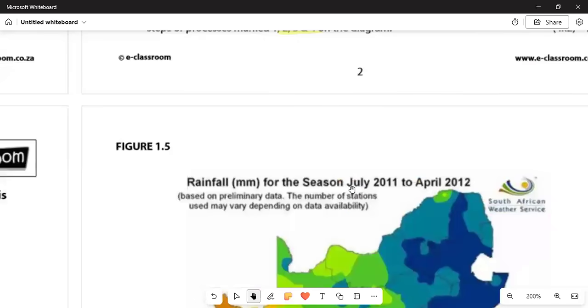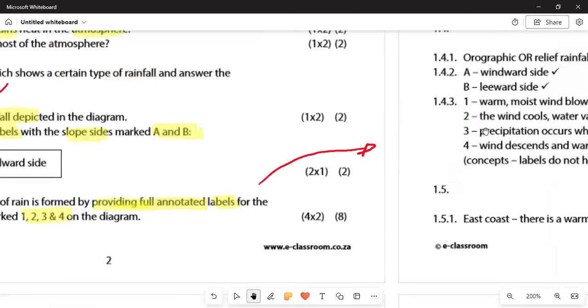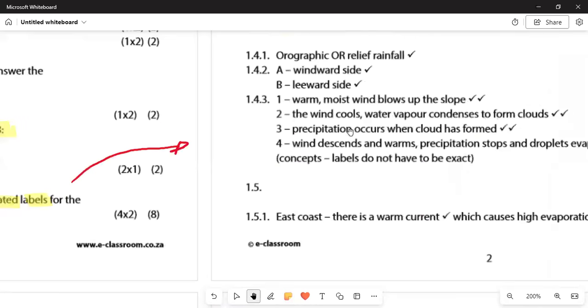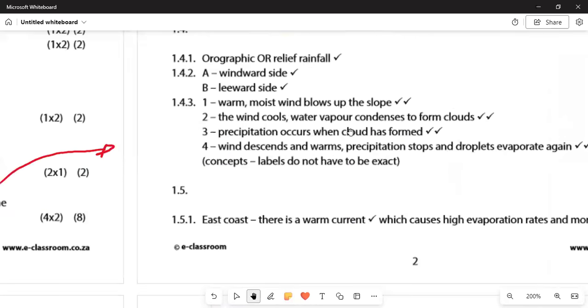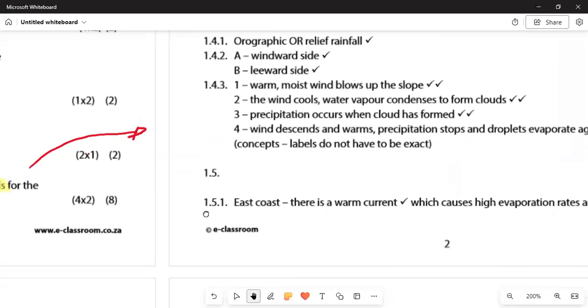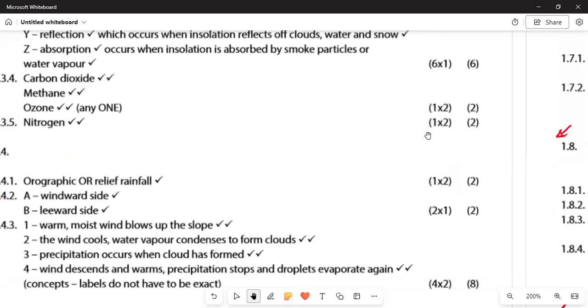All right. So in this answer 1.4.1, that is warm, moist air blows up the slope, as you can see. 2, the wind cools and the water vapor condenses to form the clouds. 3, precipitation, which is the rain, occurs when the clouds have formed. 4, the wind descends and warms, precipitation stops and droplets evaporate again. Then you are getting those good marks there.